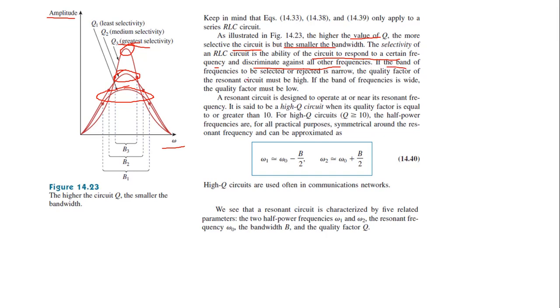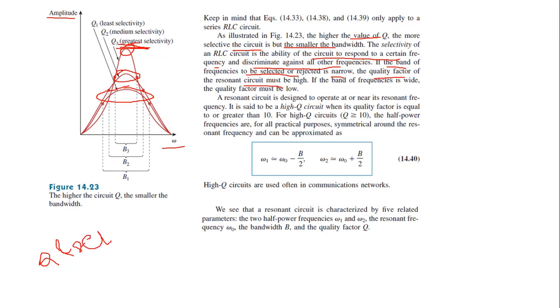If the band of frequencies to be selected or rejected is narrow, the quality factor of the resonant circuit must be high. So if selectivity should be high, then Q should be high. So Q and selectivity are directly proportional.